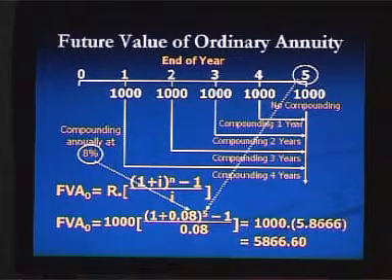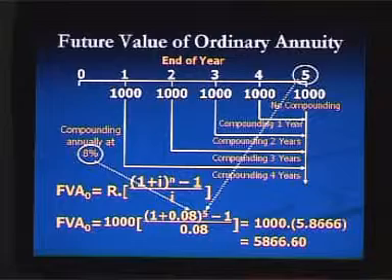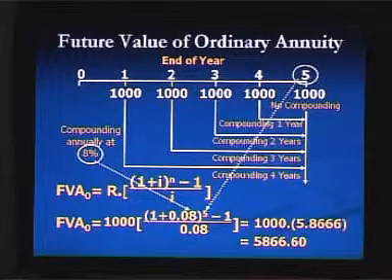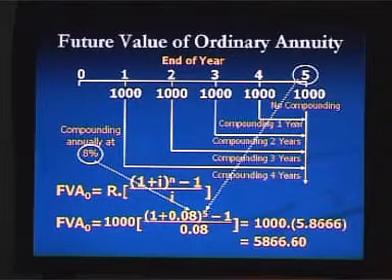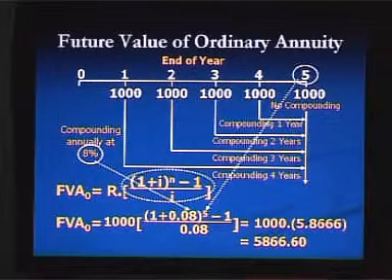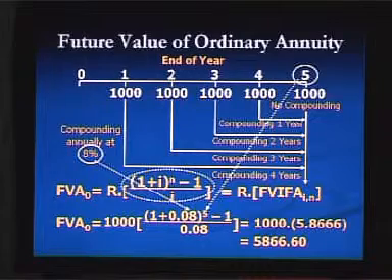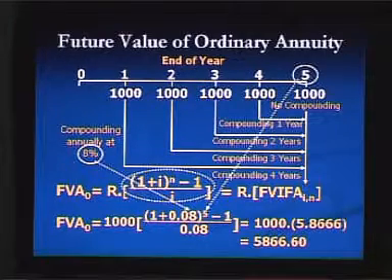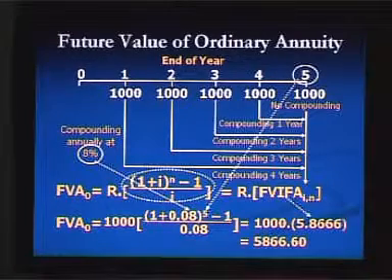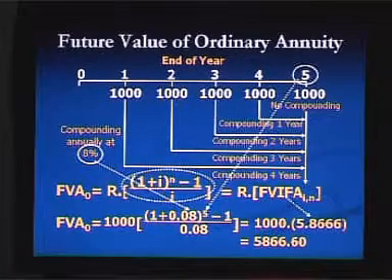So, we will get the future value of the ordinary annuity, which will be taka 5866.60. Now, the second part of the formula is also called the future value interest factor of ordinary annuity, and you can directly get this number from the table of future value interest factor of ordinary annuity.